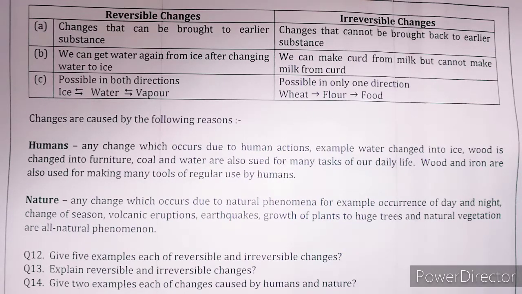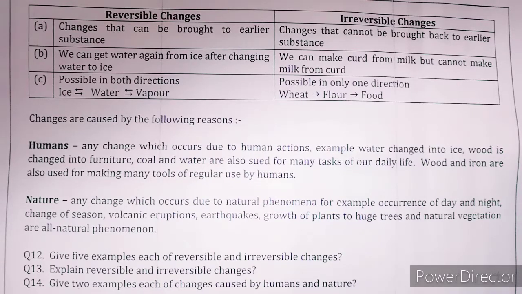And the second reason is nature, any change which occurs due to natural phenomena. For example, the occurrence of day and night: day after day there is night, and after night again the next day. It is a natural change. Change of seasons, summer after winter and again summer. The next examples are volcanic eruptions, earthquakes, growth of plants into huge trees, and natural vegetation, all natural phenomena.